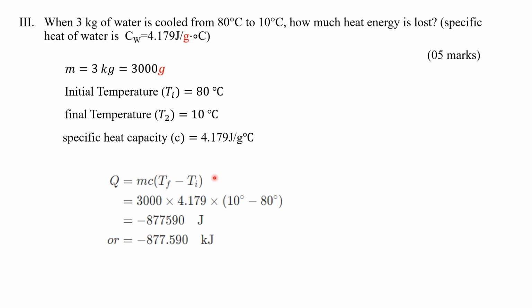So we need to take the difference of the final and initial temperature. Then we get Q is equal to minus 877.59 kilojoules. So thank you for watching.